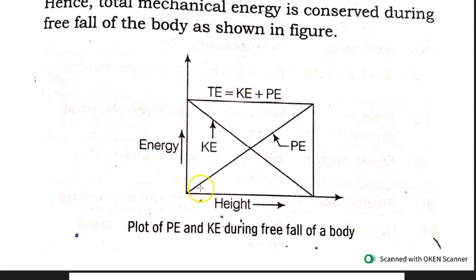It shows how potential energy is increasing here. Simultaneously, kinetic energy is decreasing here, or vice versa, but total energy of the system remains constant. Hence, we get a straight line on the graph. That is how we prove the law of conservation of energy for a freely falling object.